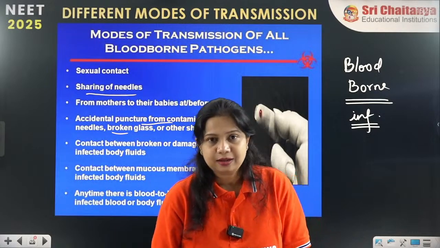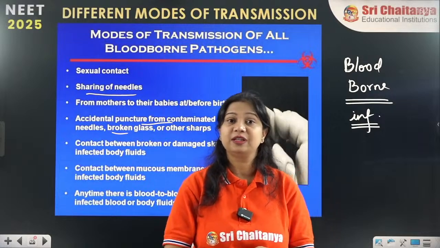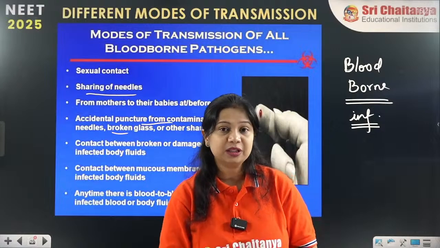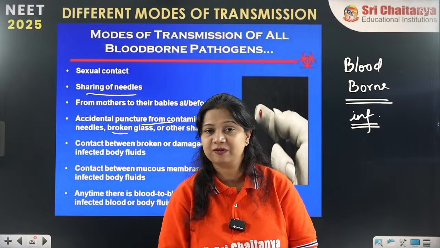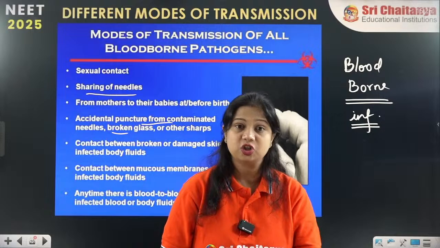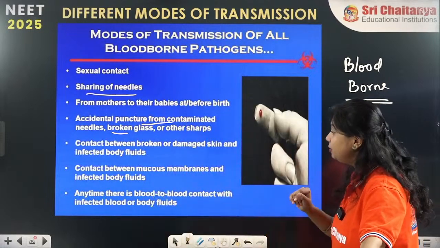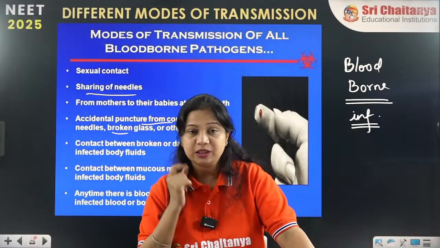Other than that, there are other methods of transmission of these blood and blood products, like from mother to the fetus. From the mother to the fetus, there is transmission of the infection. Through sexual mode of transmission also. So yes, the blood and blood products are the various methods.